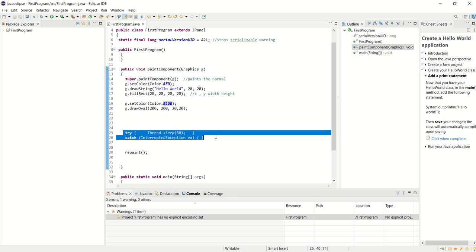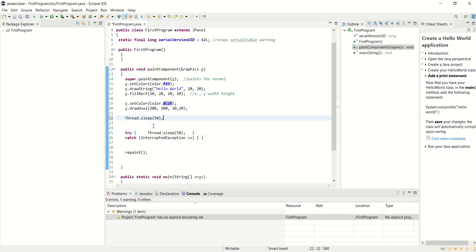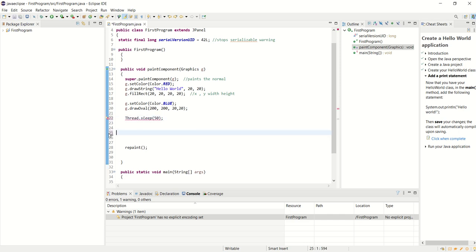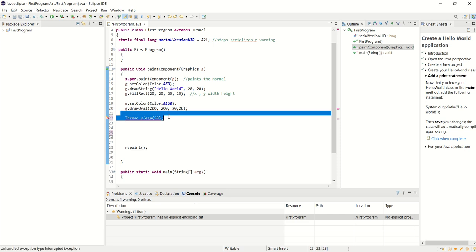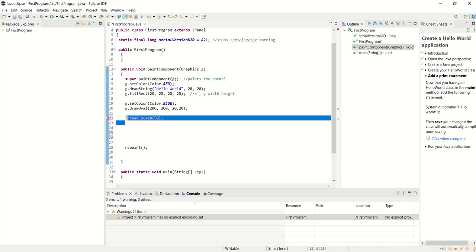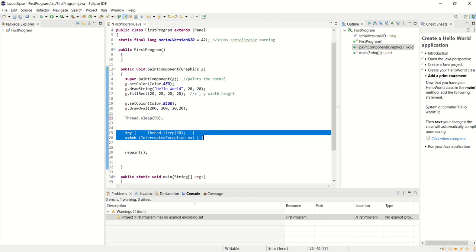Next up, what does this line do? Really, what I want to do is just sleep. That's just a pause, okay? And I would like to just say pause for 50 milliseconds, because if you have to paint again, you don't want to paint so much that you're taxing the CPU. 50 milliseconds is more than enough. The problem is that it won't let me do that. It actually forces me to do it like this.